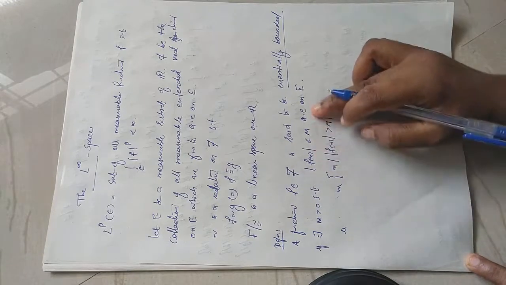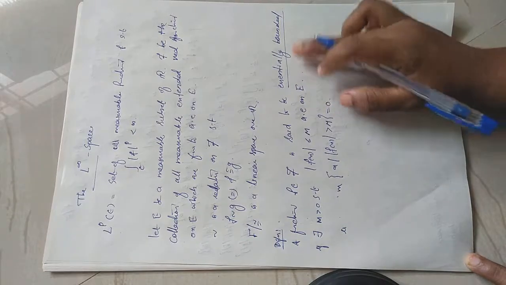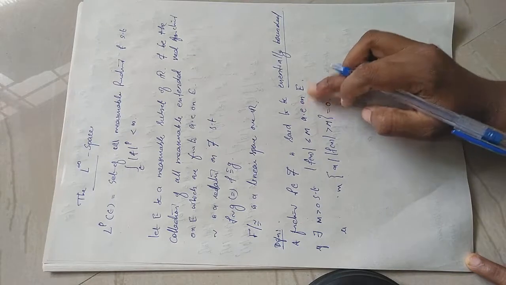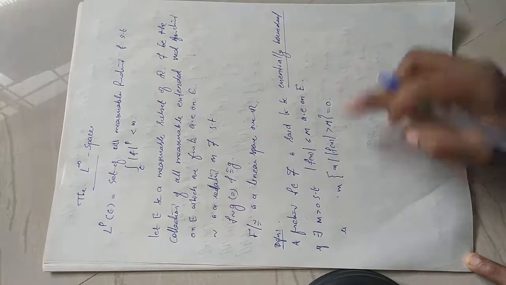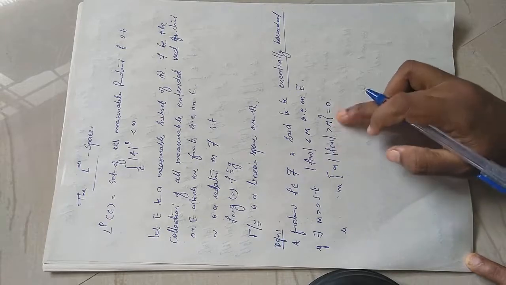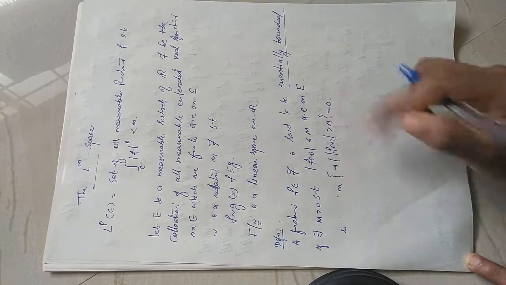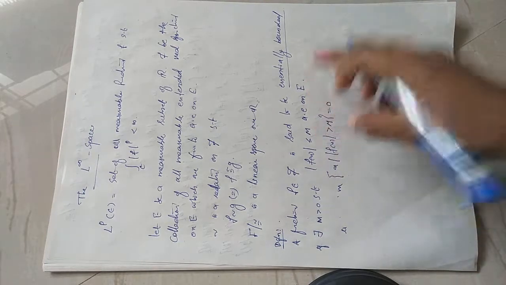A function is essentially bounded means it is bounded almost everywhere on E. If you take the collection of those x, the measure of that set will be equal to 0, which is the meaning of modulus of f of x less than or equal to m almost everywhere on E.